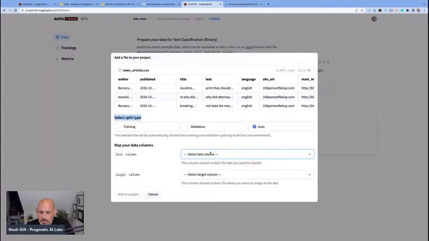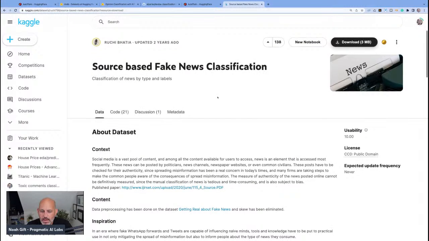The column should contain the text you want to classify, and this should contain the labels. This is the text we want to classify. I'm going to just pull up this data really quick and look at it to see what it is. I could look at the data set from Kaggle.